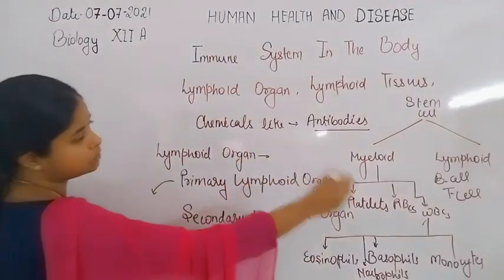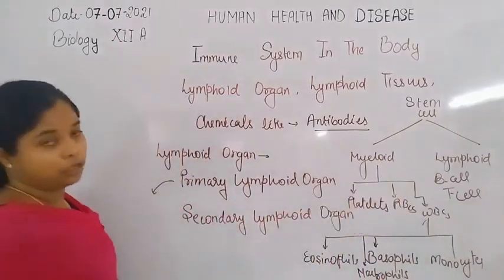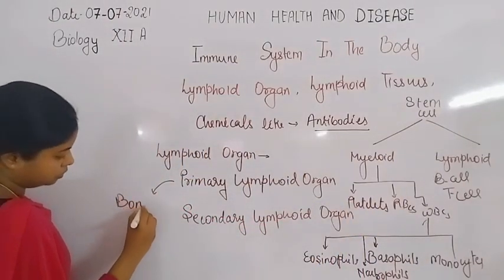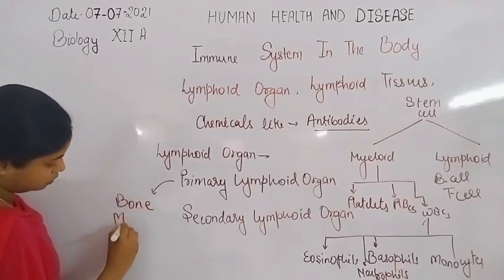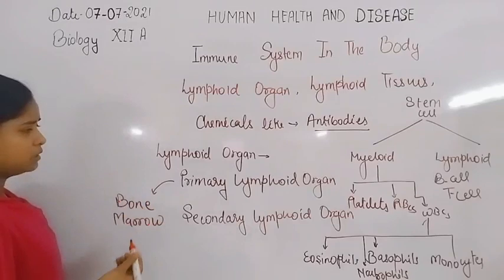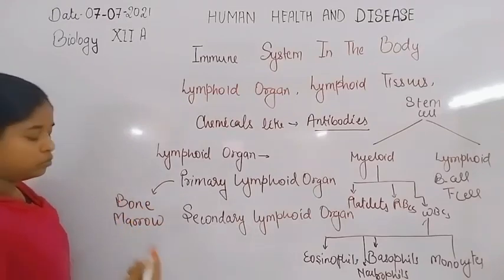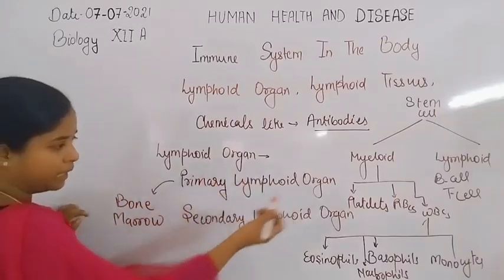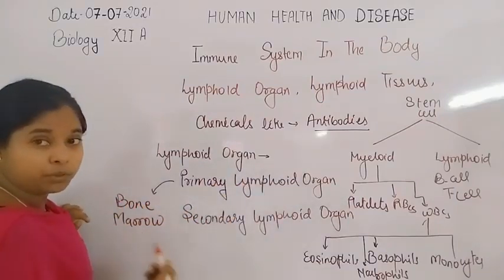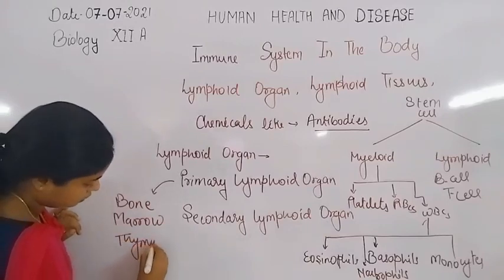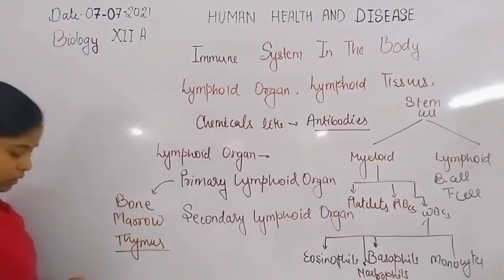Now, what are the primary lymphoid organs? As we discussed, all these cells of the immune system form inside the bone marrow. So here is bone marrow, or it can also be written as bone only. Bone marrow is a primary lymphoid organ. Other than bone marrow, thymus is also a primary lymphoid organ.